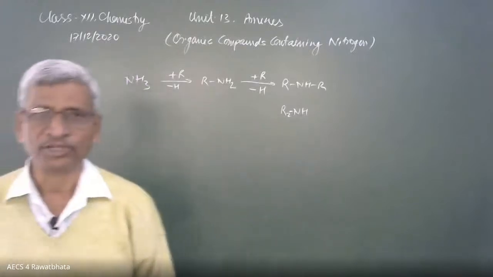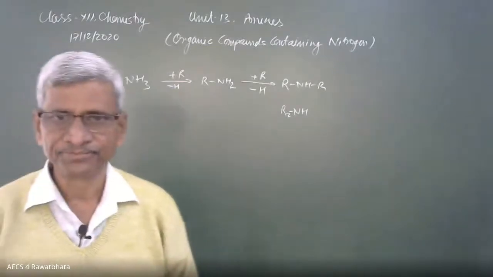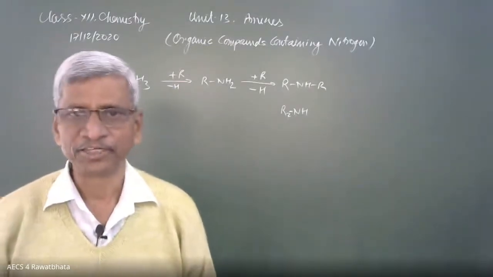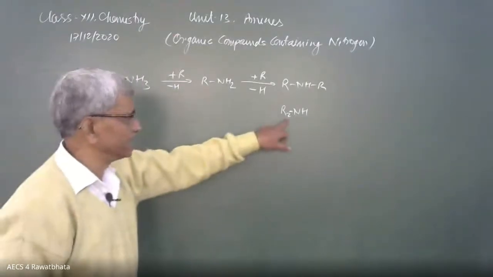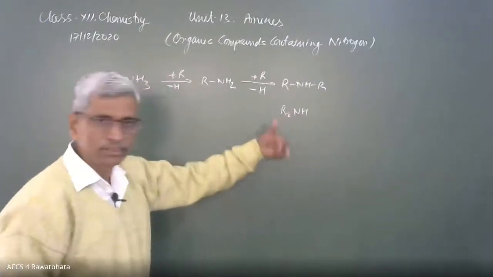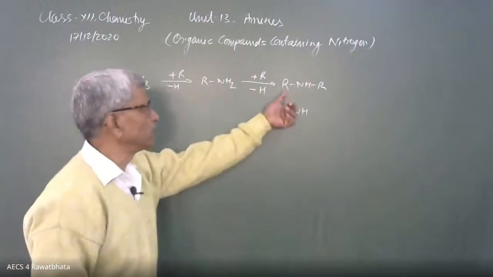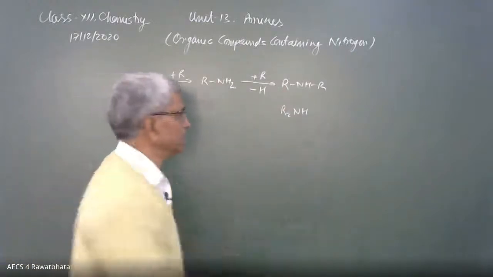There should not be a bond. A bond represents a single bond, but for two alkyl groups, there should be two bonds. That's why this is not the way to write it. Now it is correct. RNH2 without the bond is correct. So it can be written R2NH without the bond.